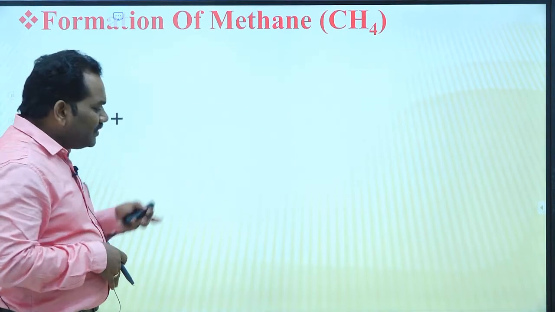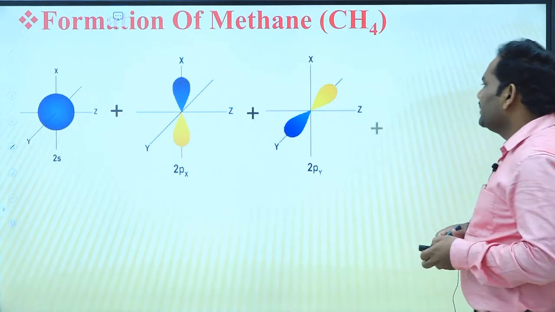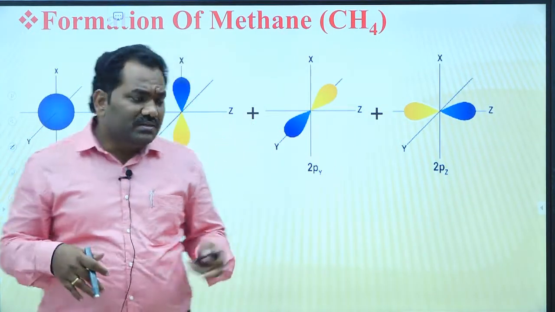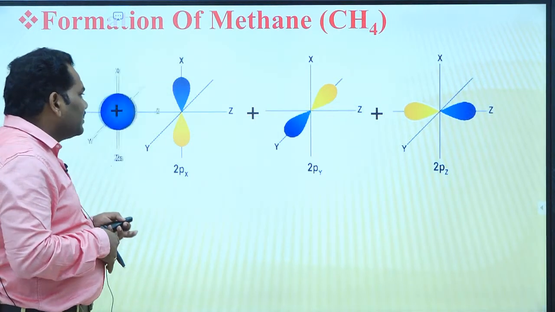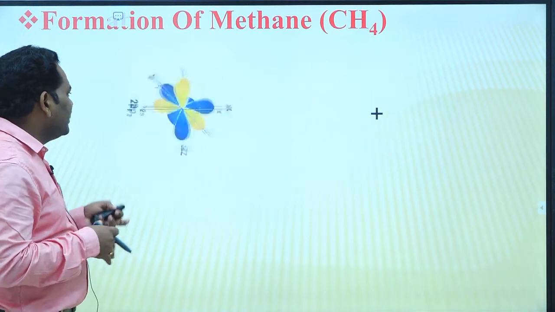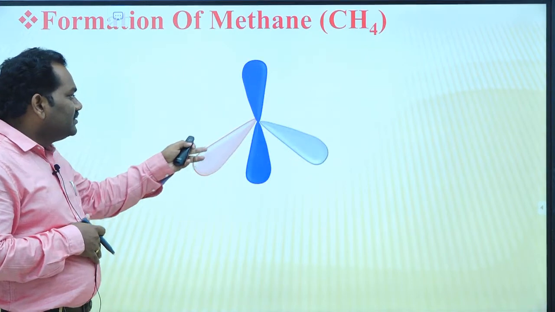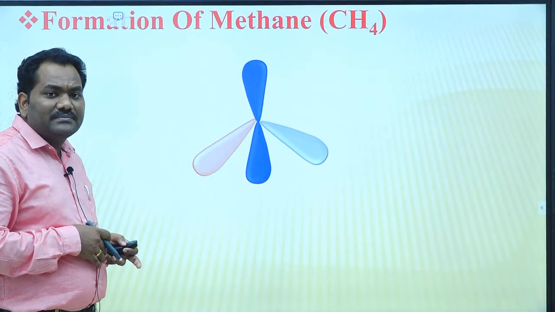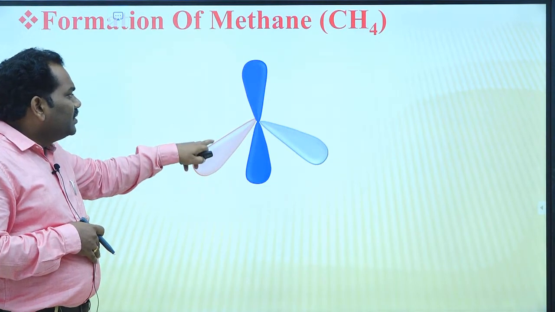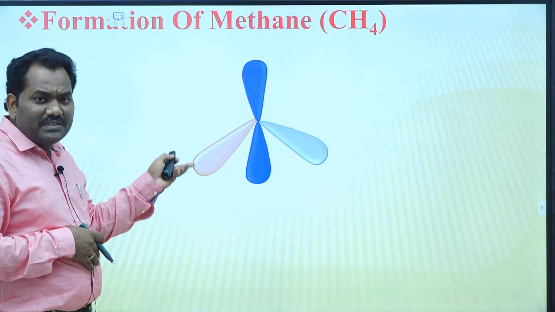Here the 1s orbital is mixed with the 2px orbital, the 2py orbital, and the final one is the 2pz orbital. Now these 4 orbitals are combined together like this. All are combined to form a new set of hybridized orbitals. Each orbital undergoes sp3 hybridization, so these orbitals are called sp3 hybridized orbitals.